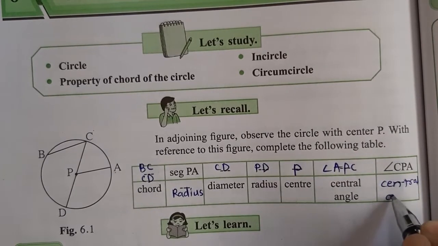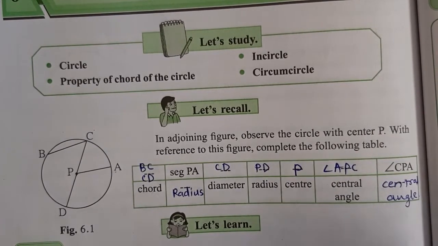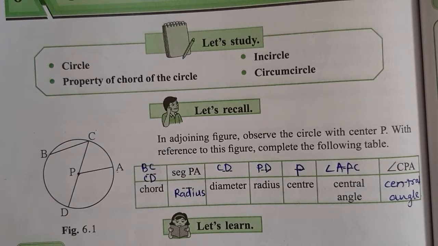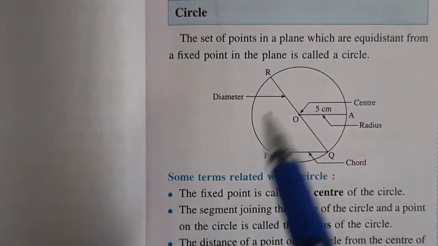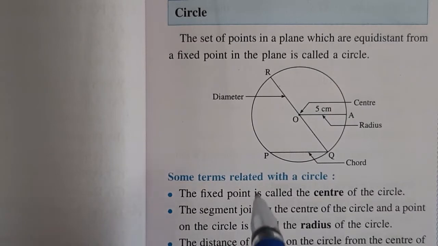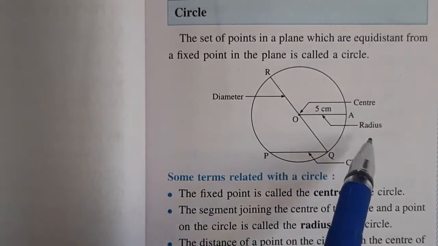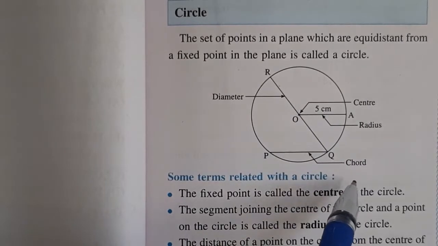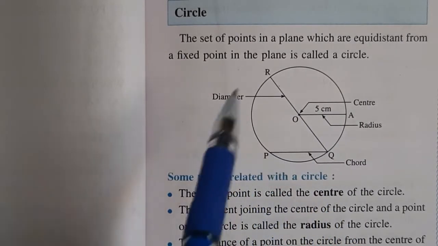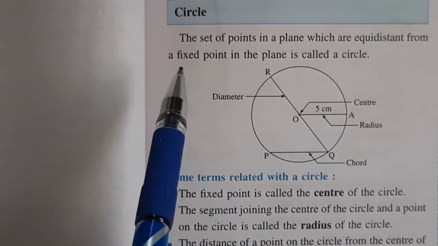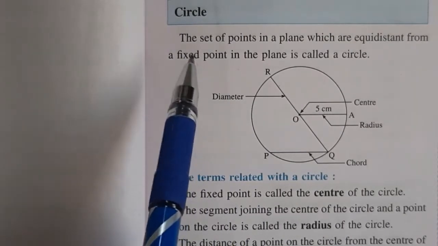You already learned all these concepts in the previous standard. We just recalled them here. Now the actual content we have to learn about the circle. Let's start. Now see a circle. Here you can observe one diagram is given. In the diagram we can observe the diameter, center of circle, radius, and chord of the circle. Okay. Before going to start all these concepts, first of all we'll discuss the meaning of circle.